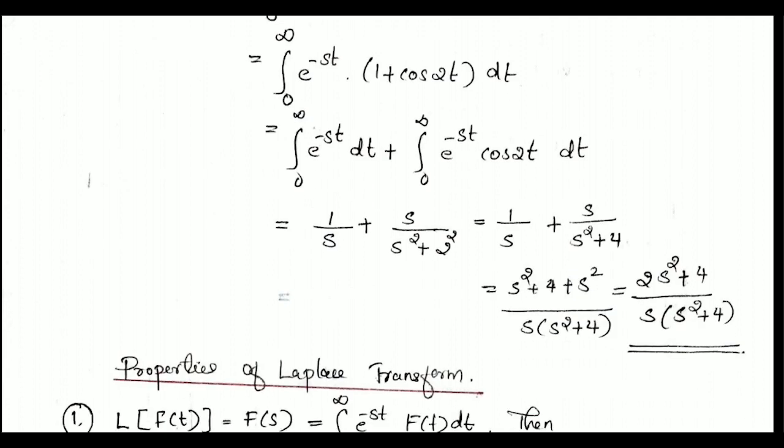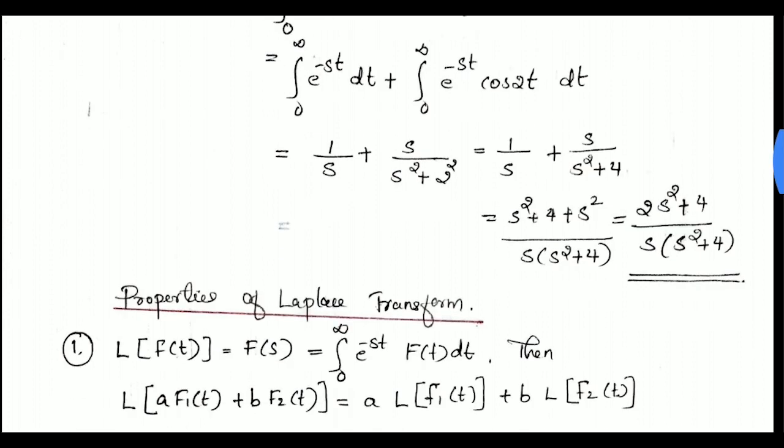Splitting, we get the integral from 0 to infinity of e raised to minus st dt plus the integral from 0 to infinity of e raised to minus st cos 2t dt. We already know the integral from 0 to infinity of e raised to minus st dt equals 1 by s.